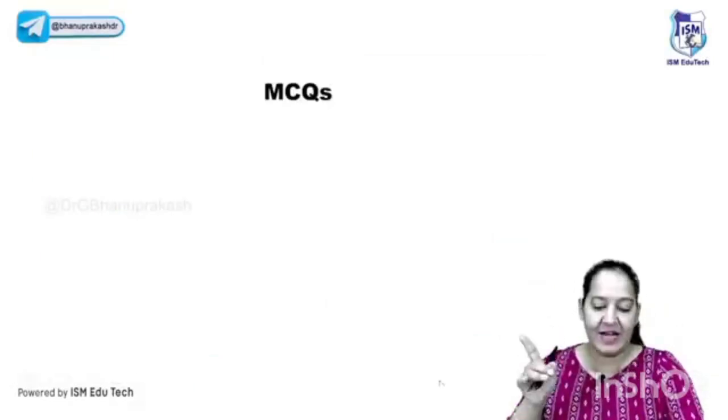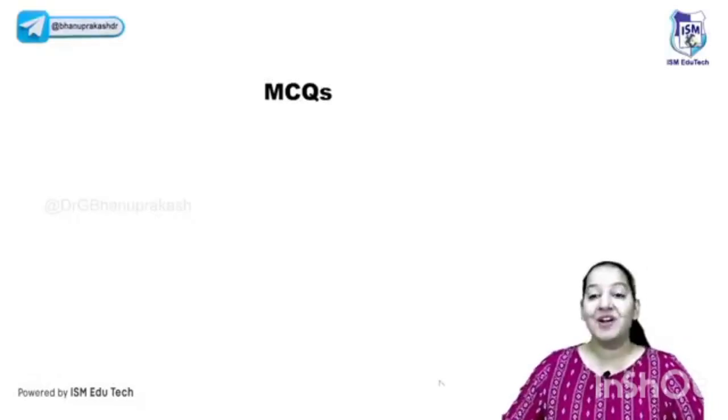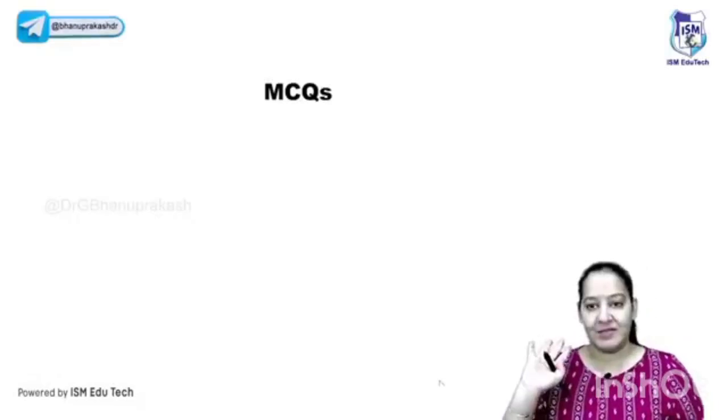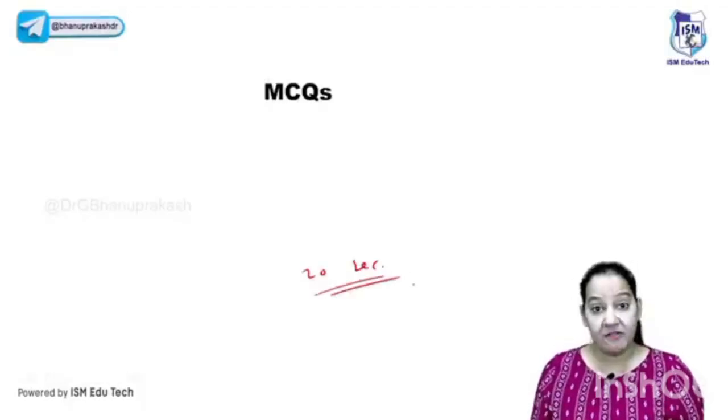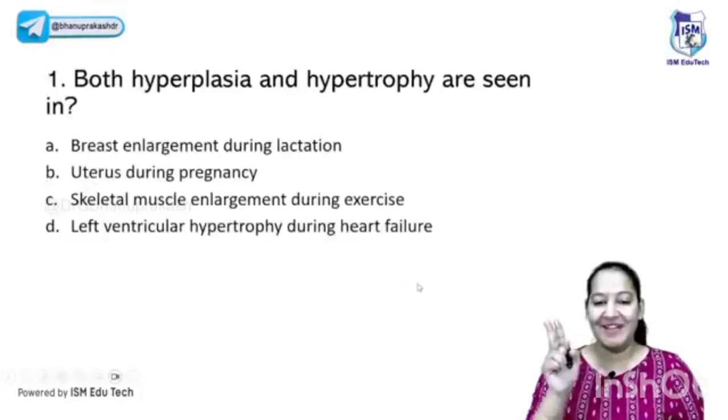We are done with topic number 1, cell adaptation. Everyone give me a thumbs up. We will solve some questions. Now, if you got the topic, I want you to answer the MCQs. Can we start the MCQs? Are you people ready? I will give you 20 seconds to answer each. You have to write your answer from ABCD in the comment, fast and accurate. You have to be fast, you have to be accurate. The first question is in front of you.